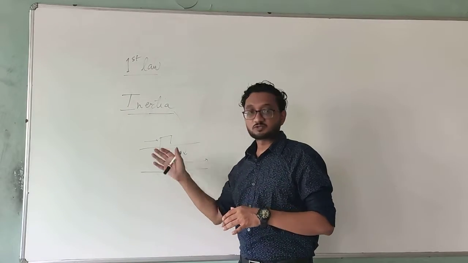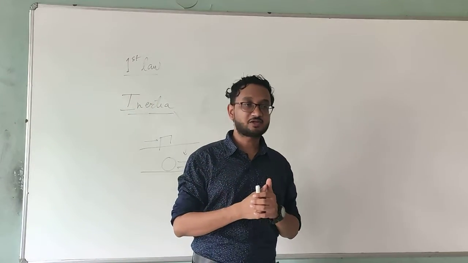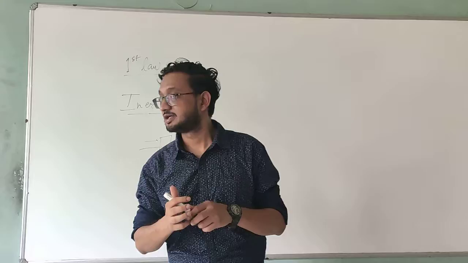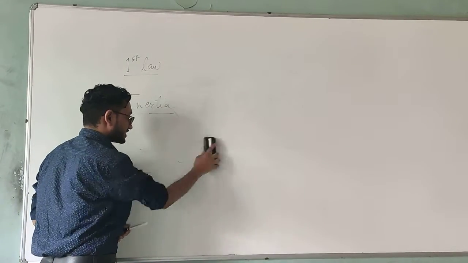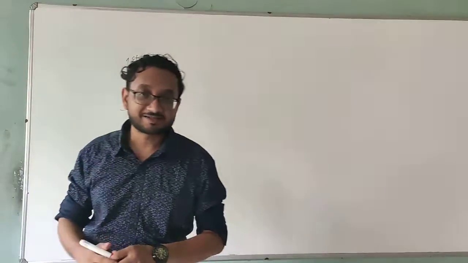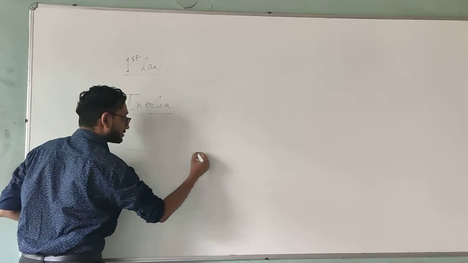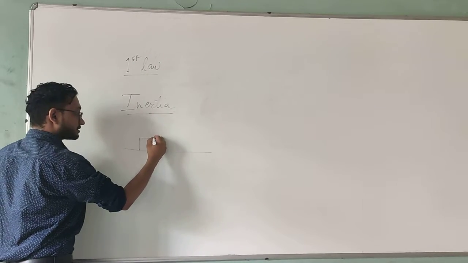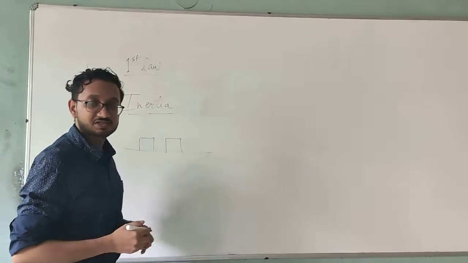Now, of course, what does this inertia depend on? How can you say that the inertia is more or less? So for example, if you have two objects that are identical to each other, okay? Let's say that I have one object in the shape of a box and I have another exact same box with the same dimensions.